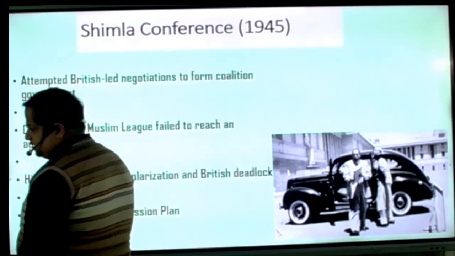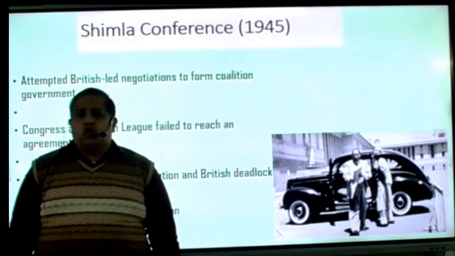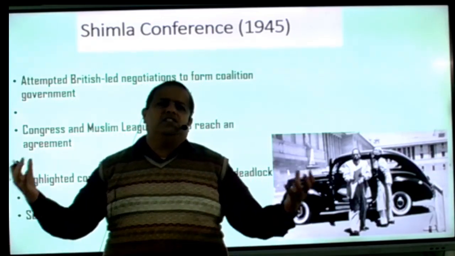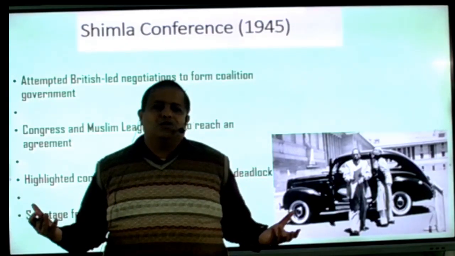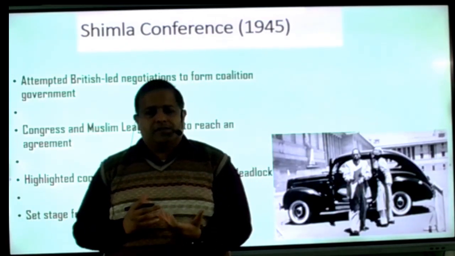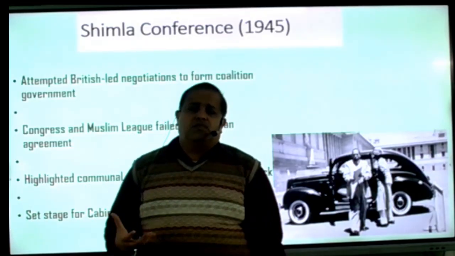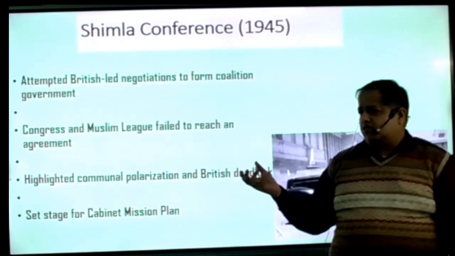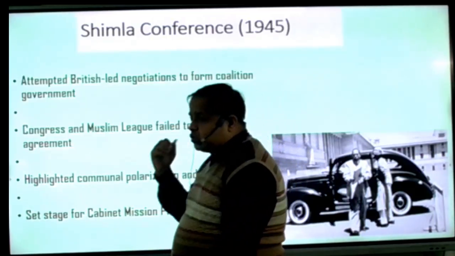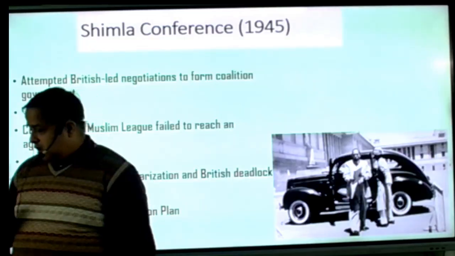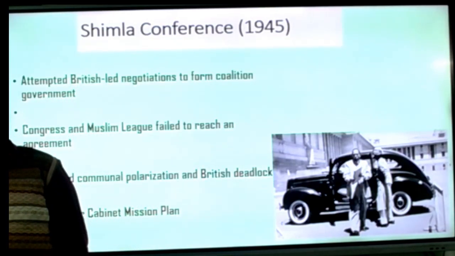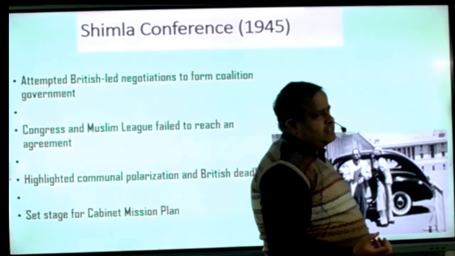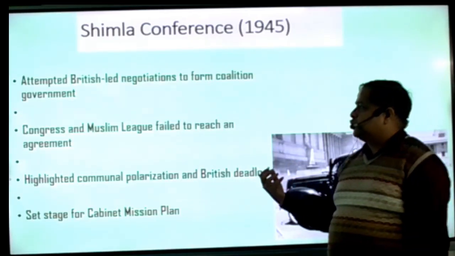When the Britishers thought that Congress was not ready, Lord Wavell, who was the new viceroy, called all the leaders to meet in Shimla, in the cold atmosphere, to do some lovely things. So 22 leaders were invited to this conference, and from the Muslim League, Jinnah and another participated. In this conference, Wavell said that you have a problem about independence, and after the war, we will make an organization which decides how your constitution would be made.